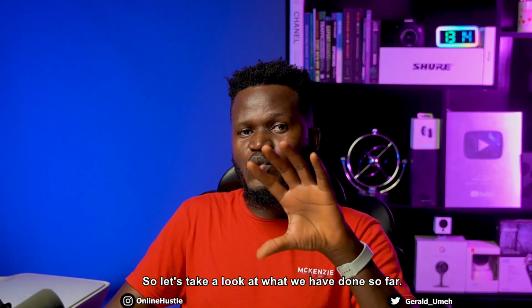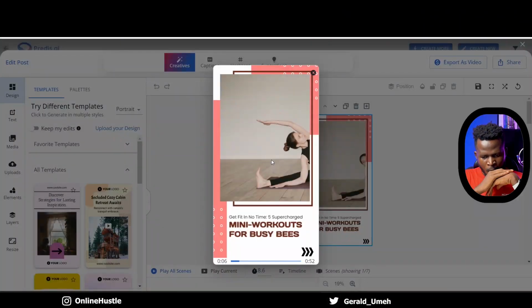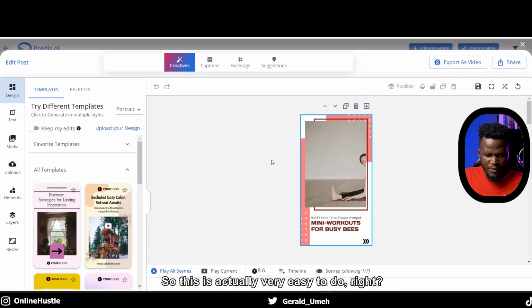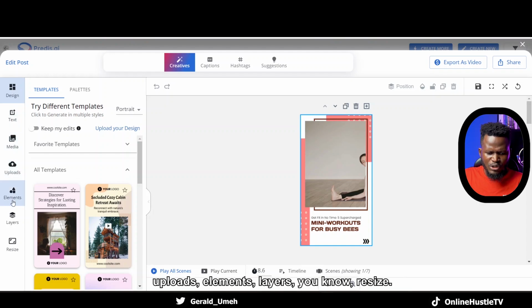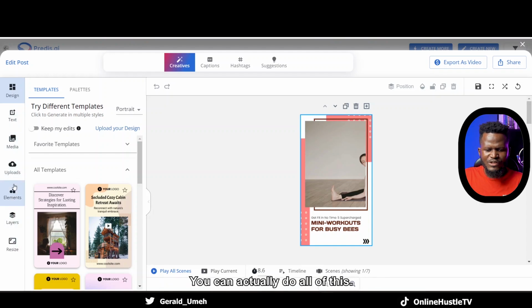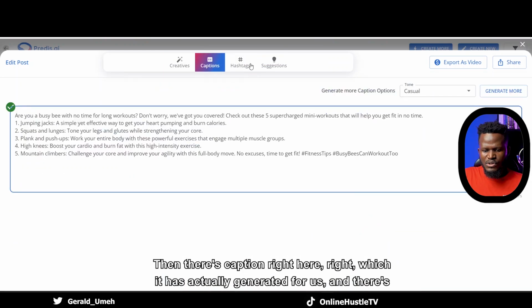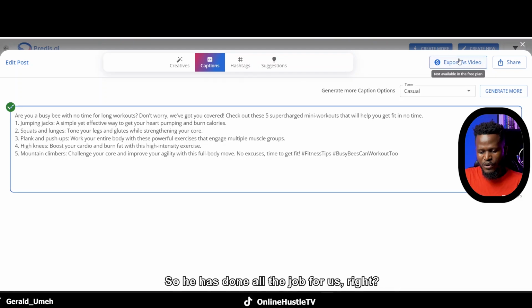So let's take a look at what we have done so far. So I'm going to click on this right now. So this is actually very easy to do, right? So you can actually keep my edits. You can change things around: the text, media, uploads, elements, layers, resize. You can actually do all of this. This is the creatives, right? Then there's caption right here, which has actually been generated for us. And there's hashtag and suggestions and all of those things. So it has done all the job for us, right?